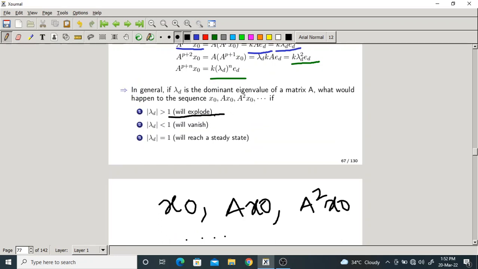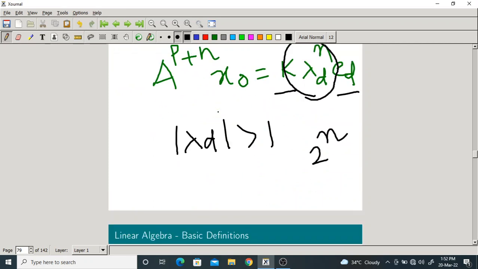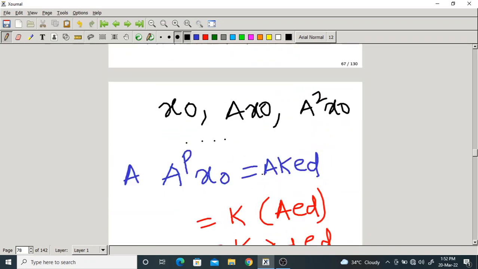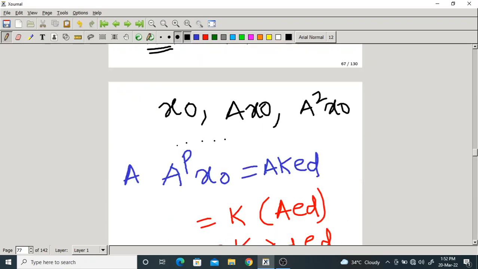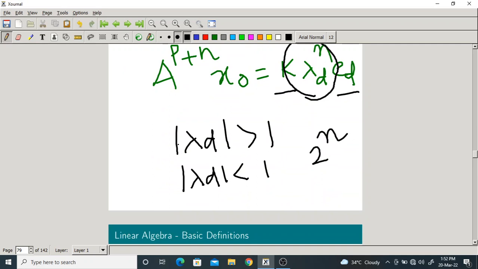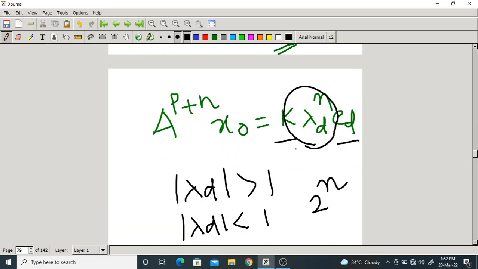Okay. So if lambda is less than 1, okay, so it may vanish. If it is equal to 1, it will reach the steady state, because if lambda d is 1, obviously this quantity is 1, this quantity is 1.